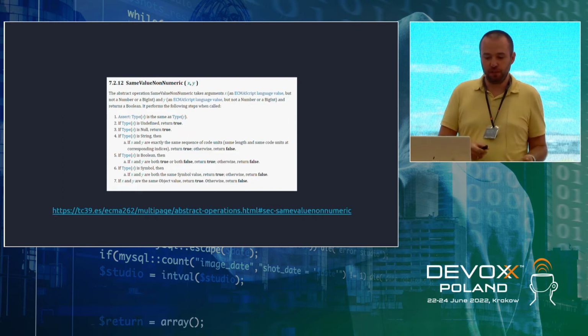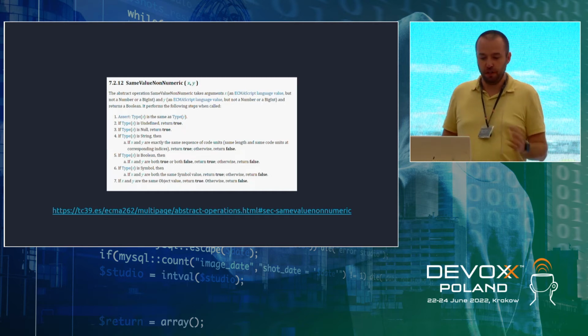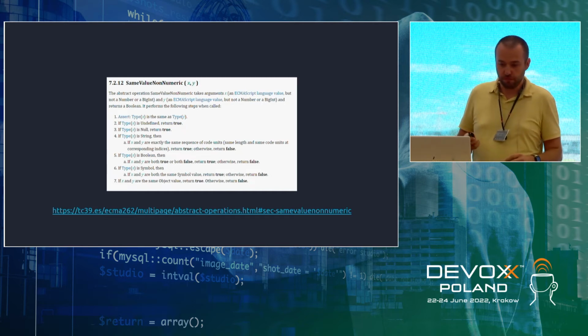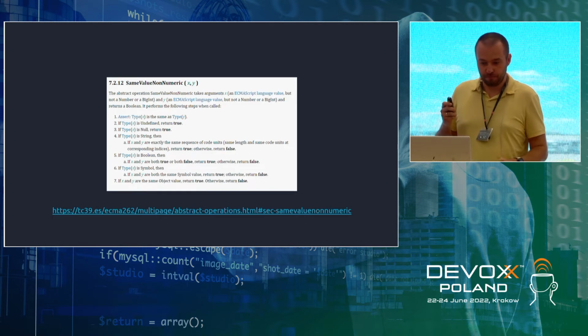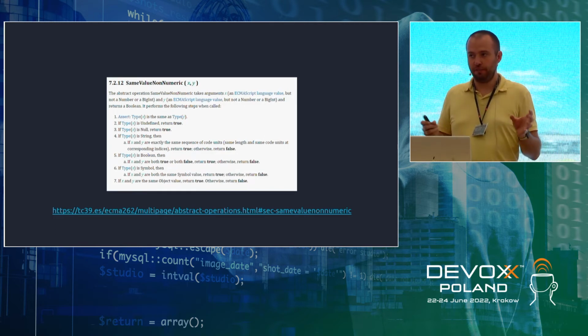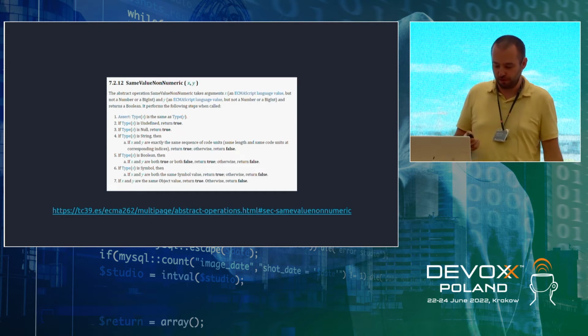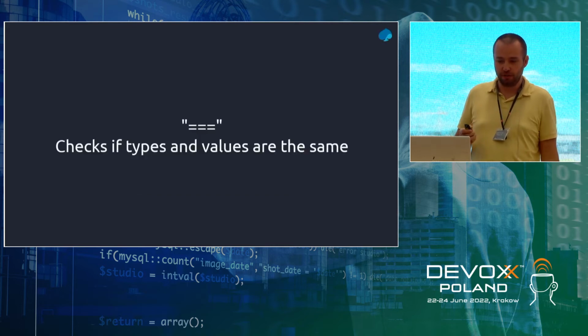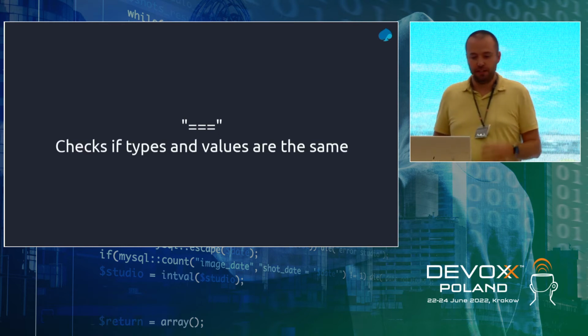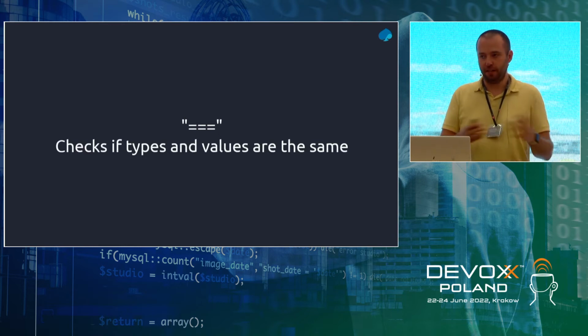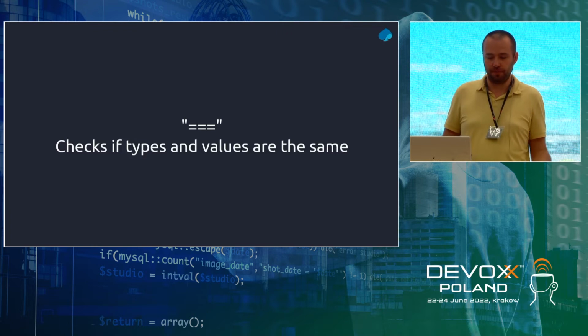If both types are Boolean, it depends on the value. If they are both true or both false, return true, otherwise return false. And if it's an object, then if it's the same object, meaning the reference is the same, return true, otherwise return false. So that's basically how triple equal sign checks if types and values are the same. If one of them is different, return false.